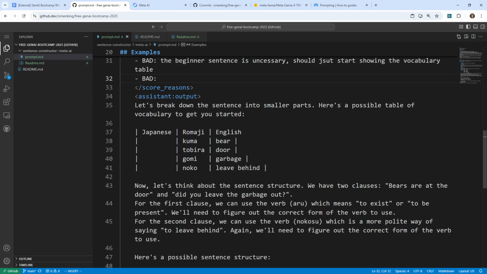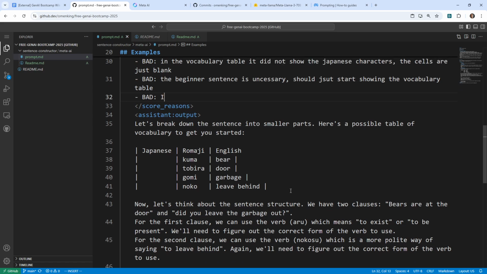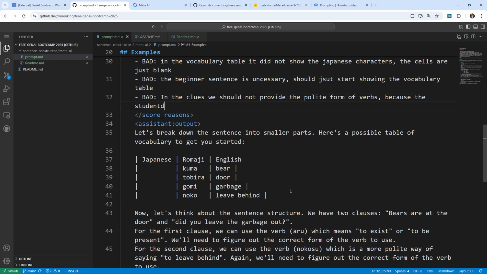Bad. So in the clues, the LLM provided the clues. We should not provide the conjugated form, the polite form of verbs because the student needs to figure that out.